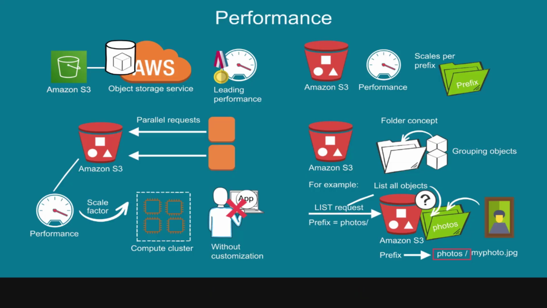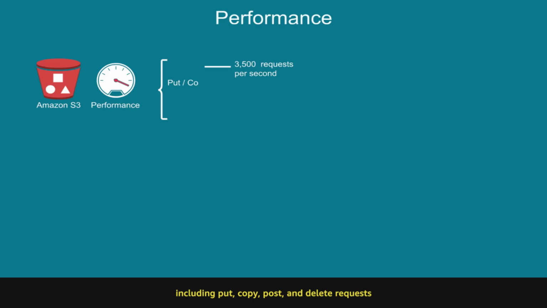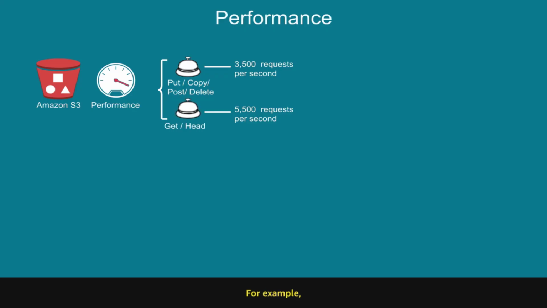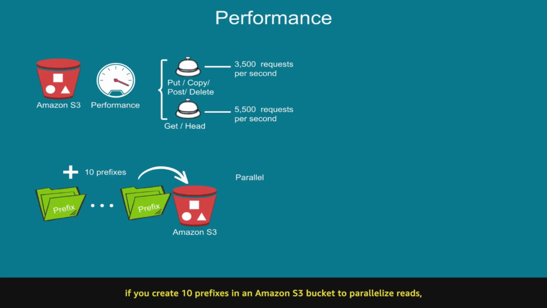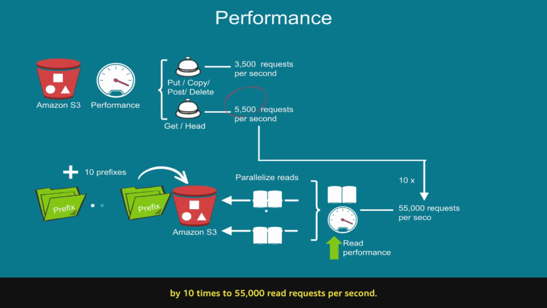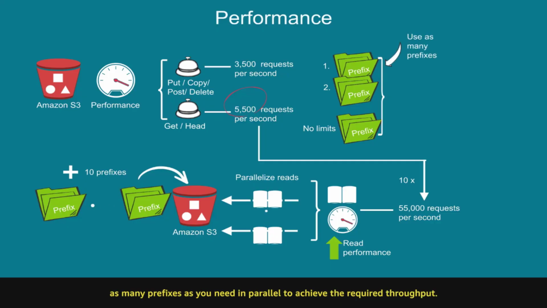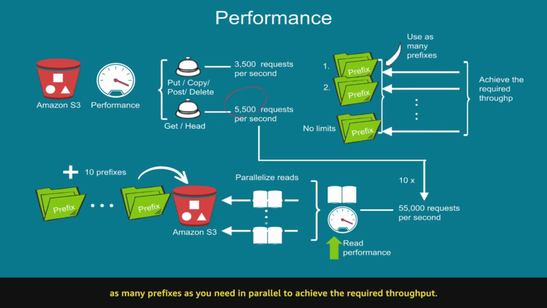the prefix photos/. Amazon S3 performance supports at least 3,500 requests per second, including put, copy, post and delete requests, and 5,500 requests per second for get or head requests. For example, if you create 10 prefixes in an Amazon S3 bucket to parallelize reads, you could increase your read performance by 10 times to 55,000 read requests per second. There are no limits to the number of prefixes, so you can use as many prefixes as you need in parallel to achieve the required throughput.